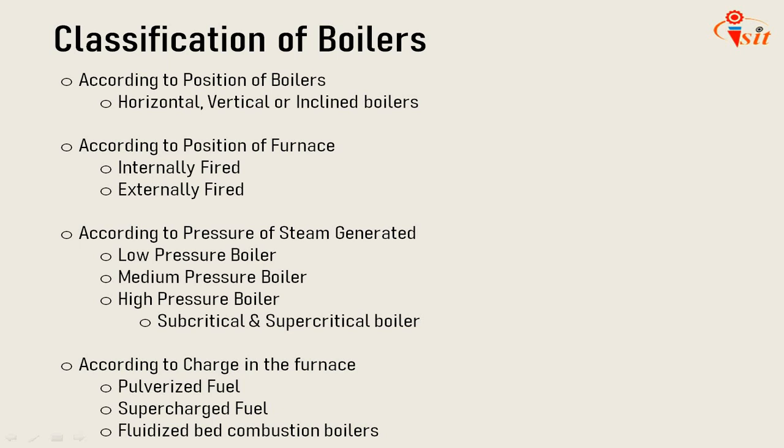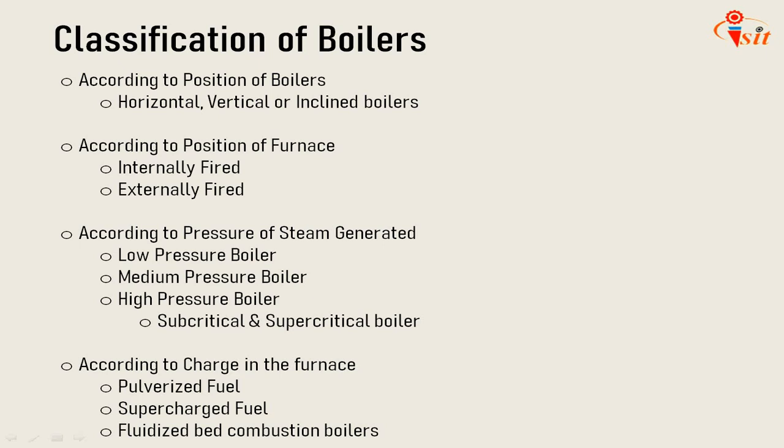In internally fired boilers, the furnace is located inside the shell. For example, Cochran and Lancashire boilers are internally fired boilers. In externally fired boilers, the furnace is located outside the boiler shell. For example, Babcock and Wilcox, Stirling boilers. So these are externally fired boilers.